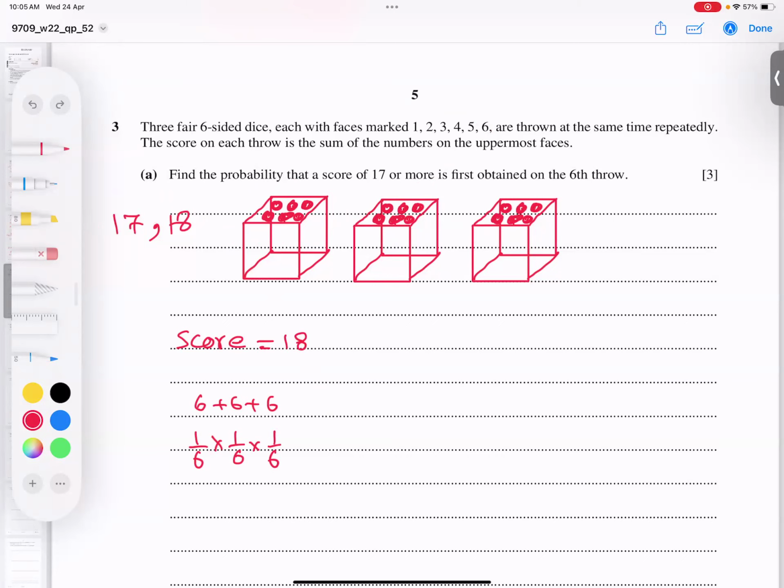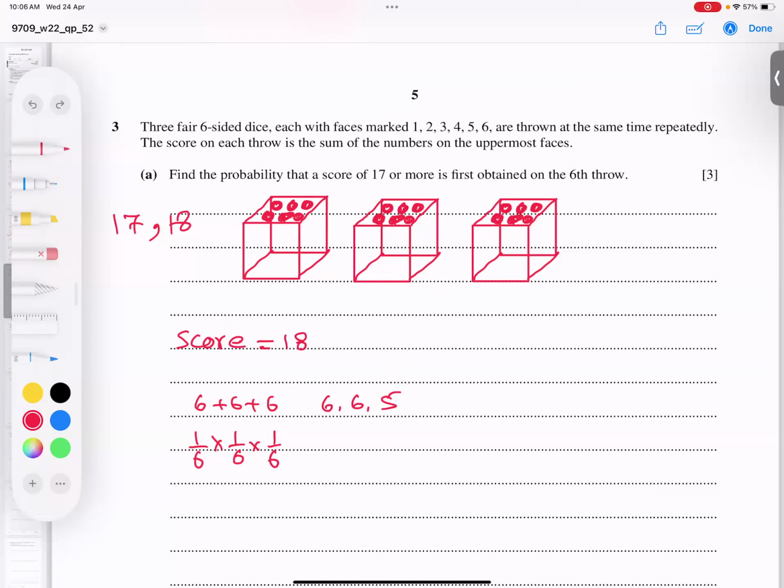For 17, for example, if I get 6, 6, and 7, that is 12 plus 7, but 12 plus 5, because on a dice we have these numbers. So 5 I've taken: 6, 6, and 5.